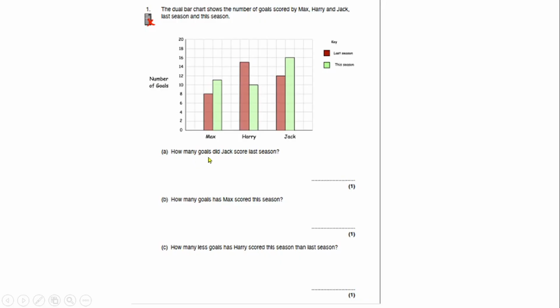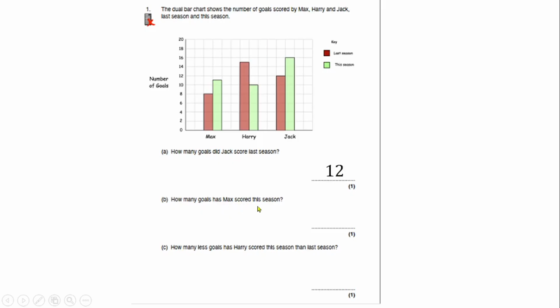The question says, how many goals did Jack score last season? So last season is represented by this color, and we're talking about Jack. This is the information for Jack. So if you look at this bar, we're talking about last season. So that is 12. So Jack scored 12 goals last season. That's 1 mark.